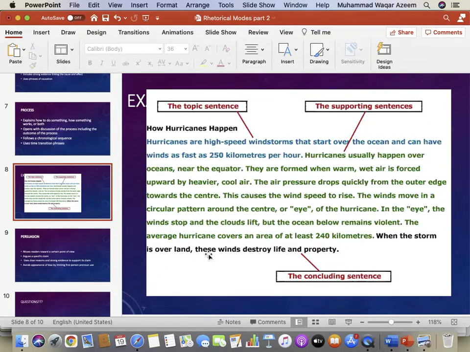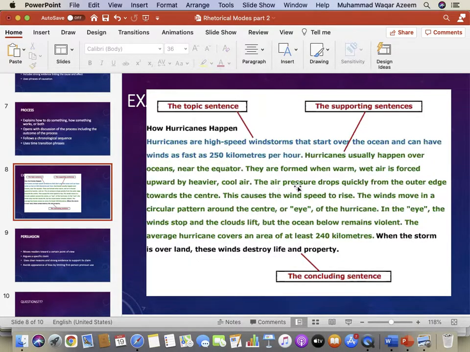You won't find many time transitions in this passage because it is just one paragraph and you have to be really brief in a paragraph. But still, I'm sure you can notice a time sequence. Can you? Order of all the steps. So the first thing is that hurricanes are formed when warm wet air is forced upward by heavier cool air. So the first step is this.